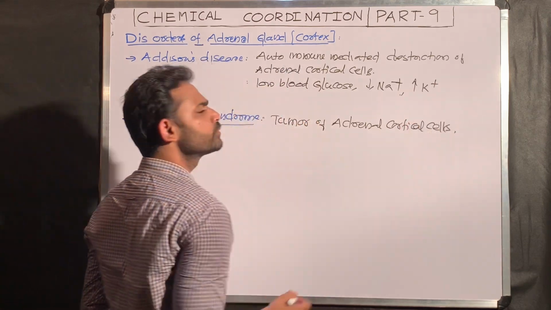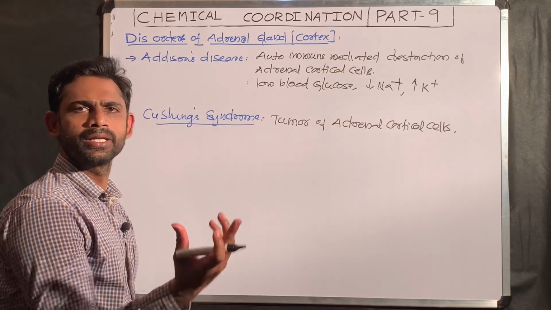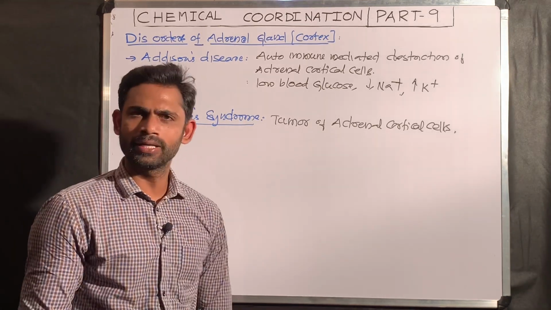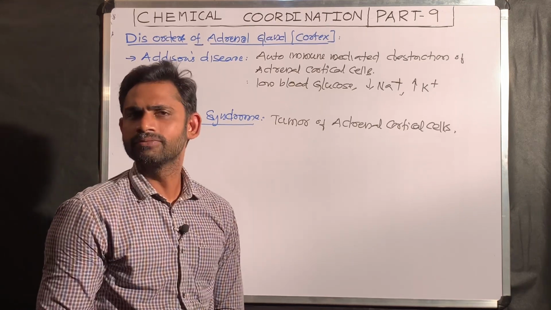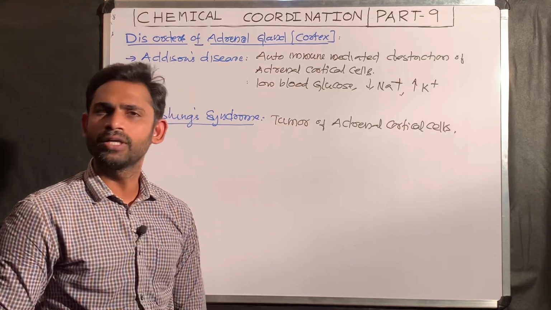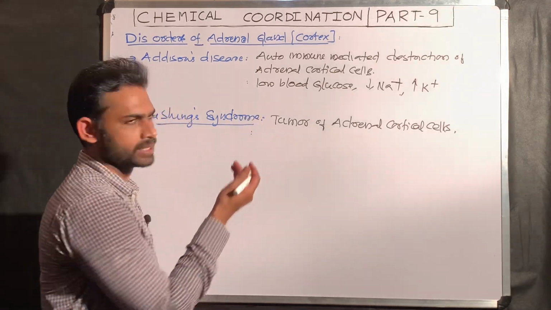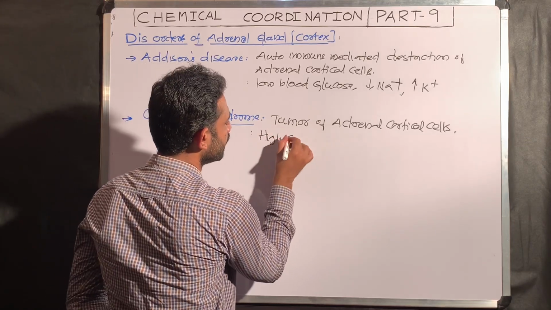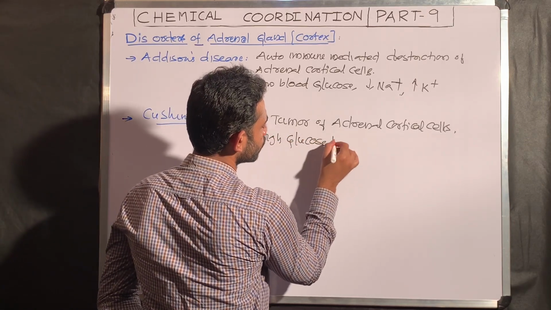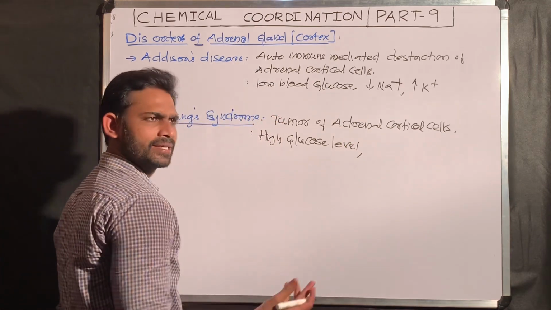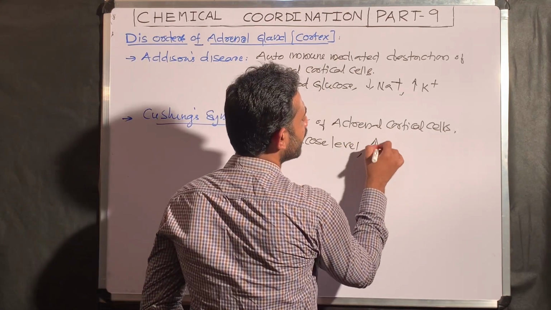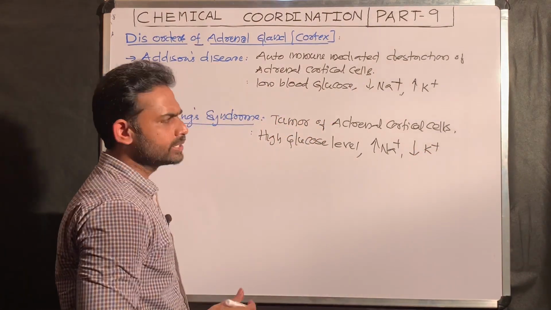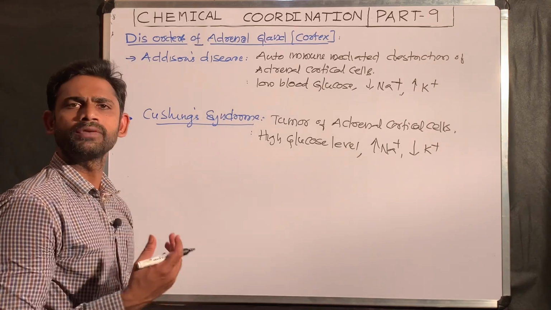What is the meaning of tumor? Tumor means there is an unlimited proliferation of a particular cell. Here it is a tumor of the adrenal cortical cells. That means the number of cortical cells will increase, automatically causing excess production of the corticoids. So exactly opposite here, you can see a high blood glucose level. Because of the excess aldosterone, there is a very high sodium and low potassium level. That is why we need to understand those hormone functions well.